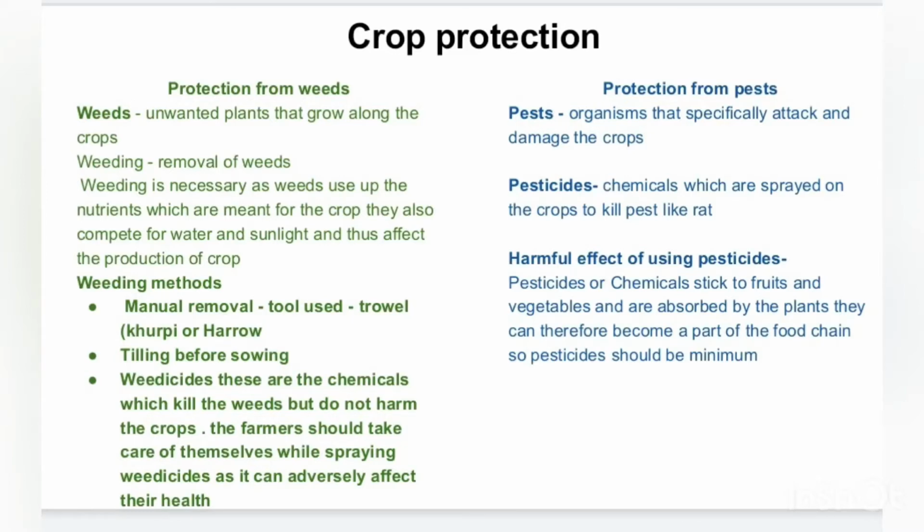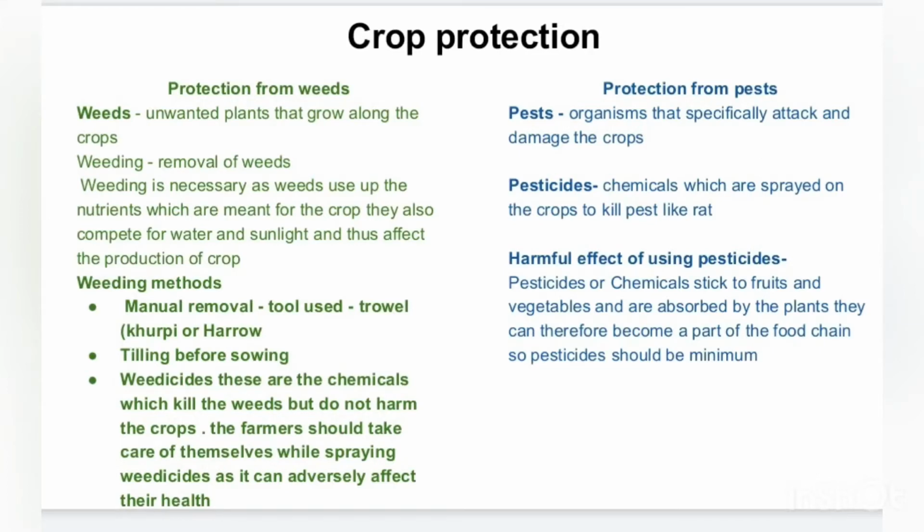Weedicides are the chemicals which are sprayed in the field to remove the weeds, but they will not harm the main crop. There is a precaution that farmers should take care of themselves while spraying the weedicides, as it can adversely affect their health because these are the chemicals which they are using to kill the weeds. Protection from pests.